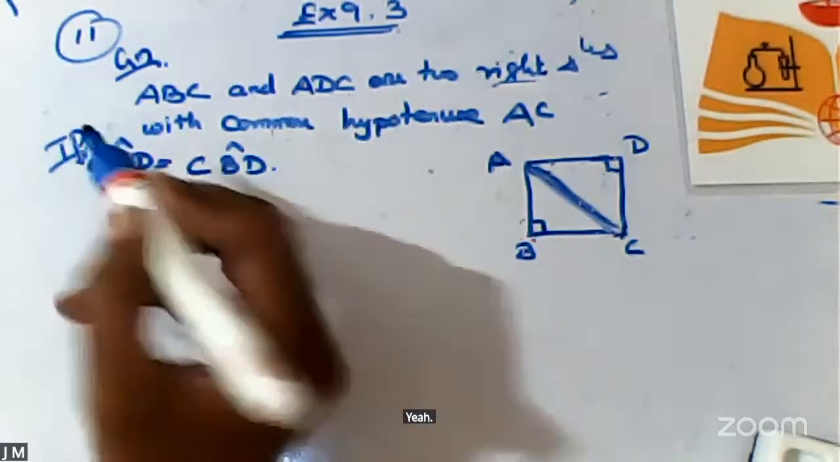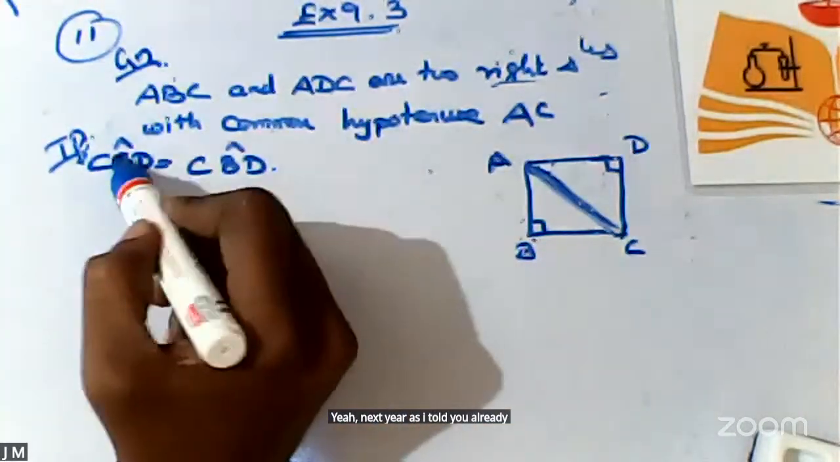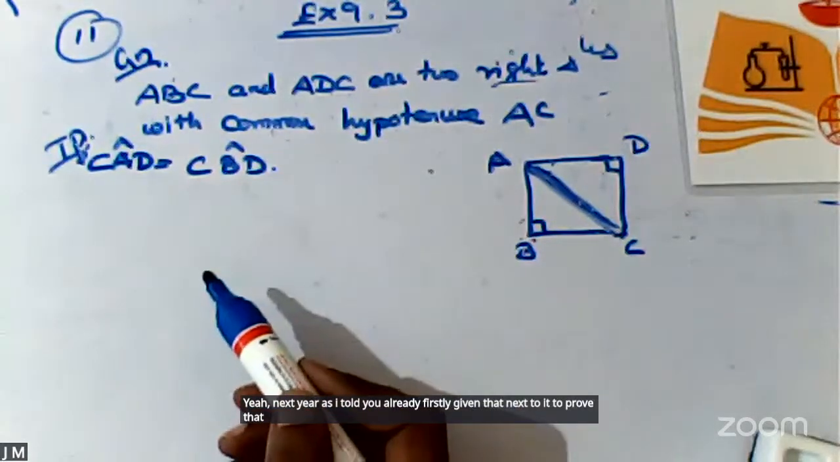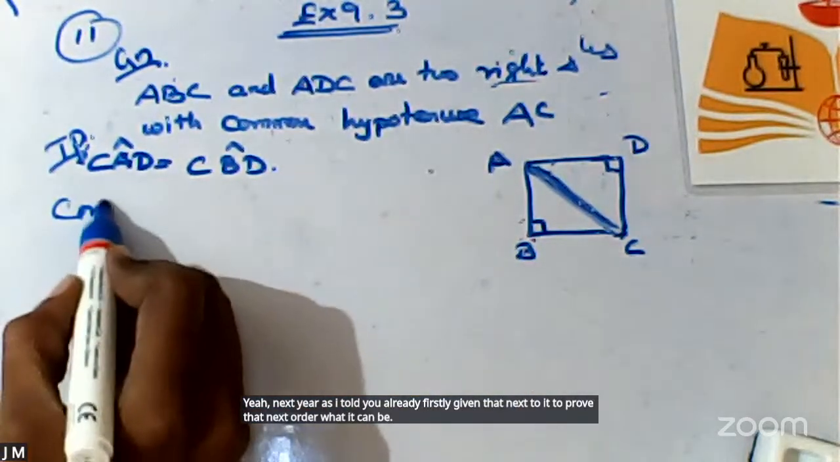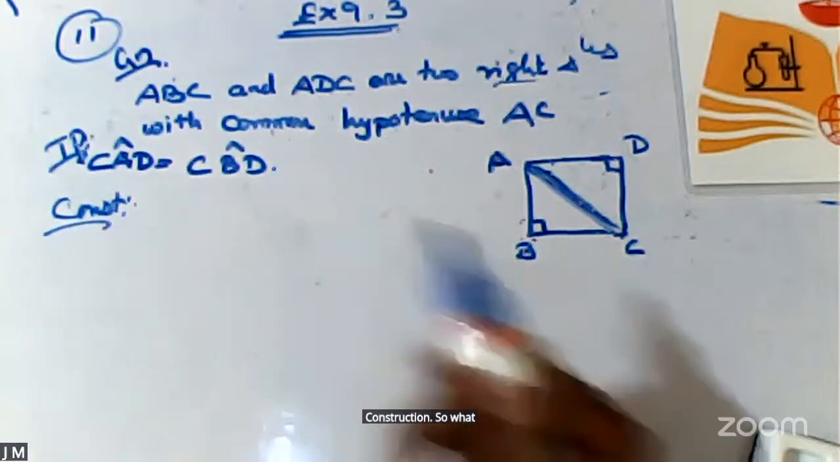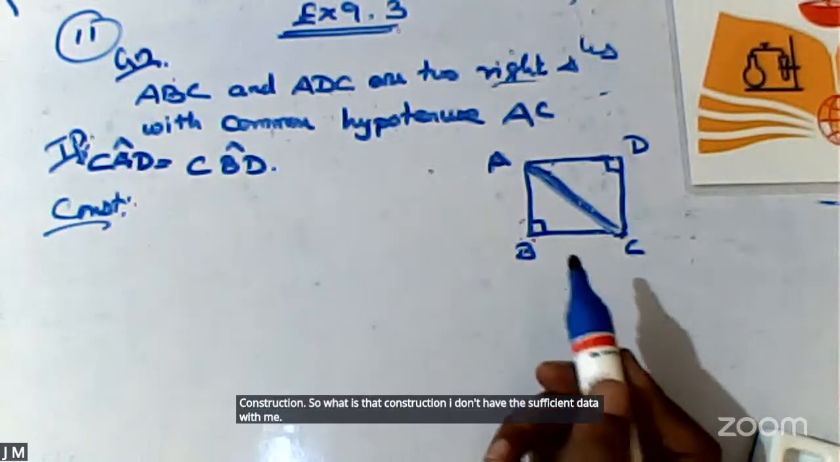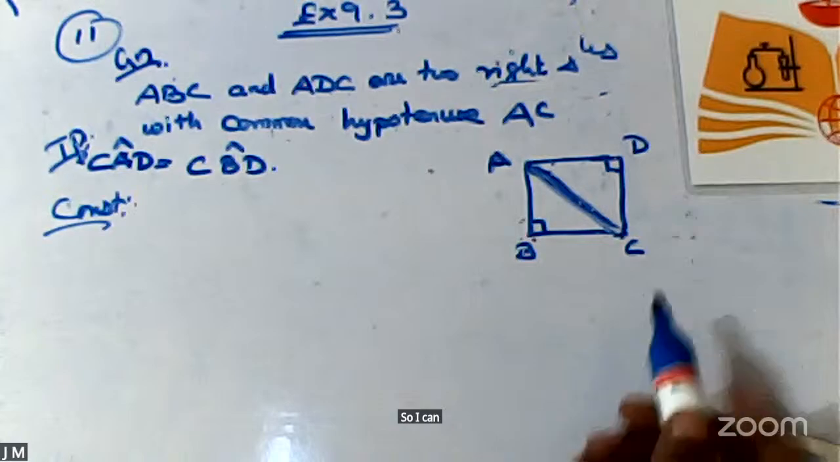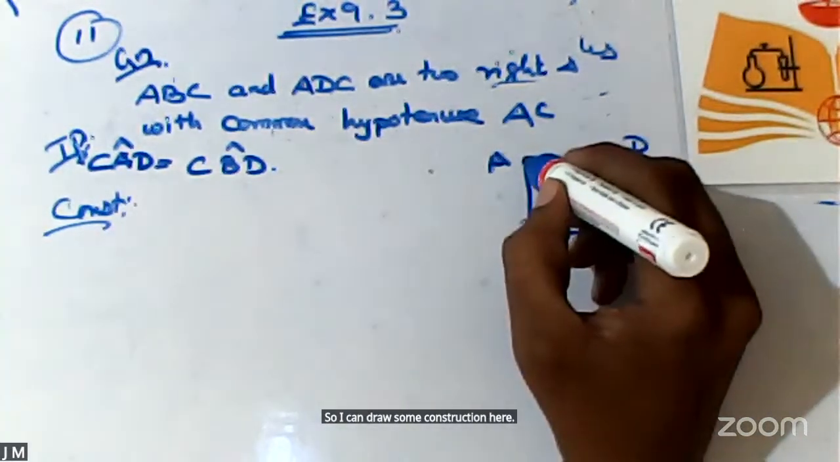Next, as I told you already, first given, next to prove, next in order, what can it be? Construction. So what is that construction? I don't have sufficient data with me. So I can draw some construction here. Here, I can simply draw a circle.